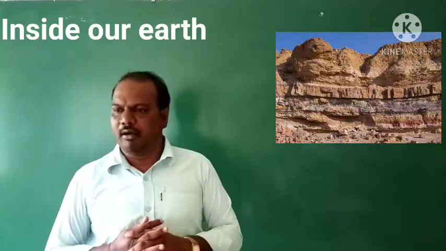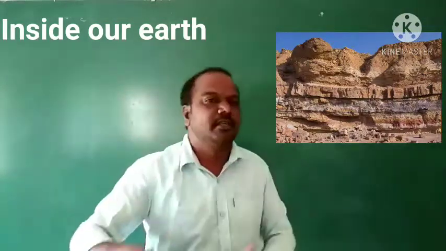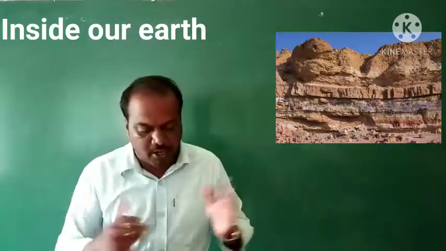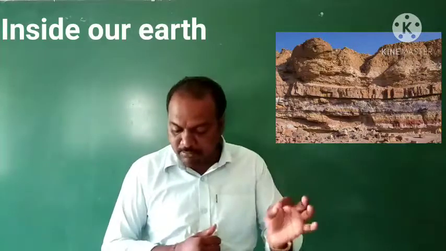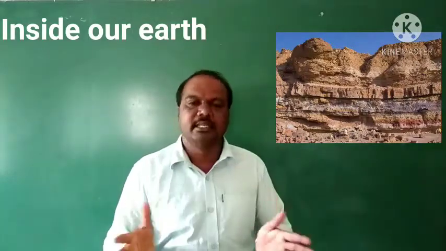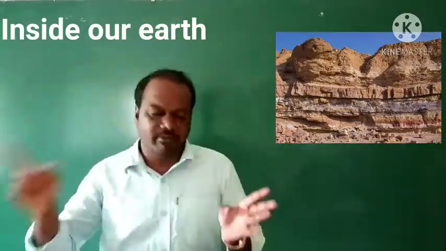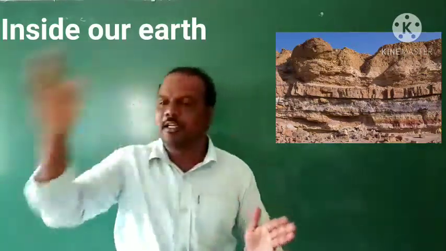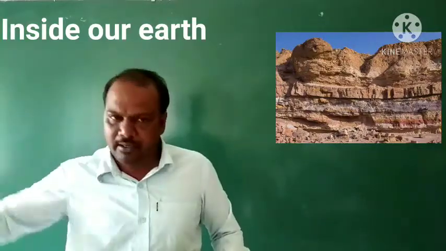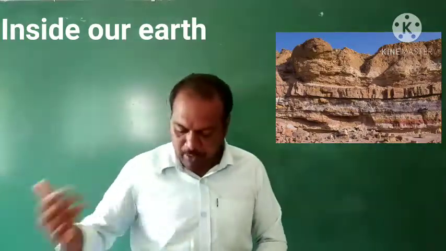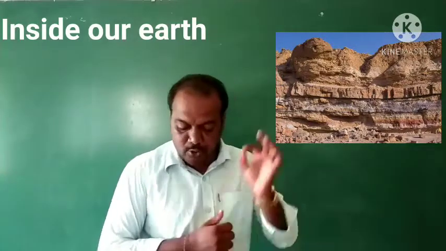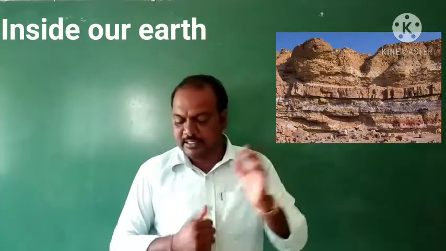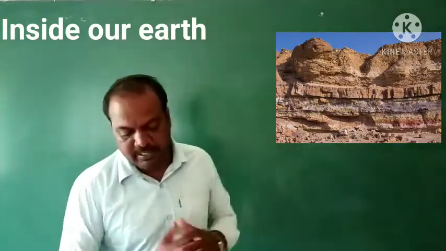Next, sedimentary rocks. We know that sometimes rocks roll down, crack, hit each other and are broken down into small fragments. These smaller particles are called sediments. These sediments, with the agent of water, wind, etc., are transported and deposited in one place, and these loose sediments are compressed and hardened to form layers of rocks. These types of rocks are called sedimentary rocks.